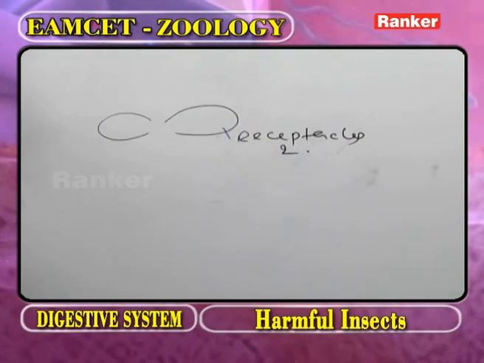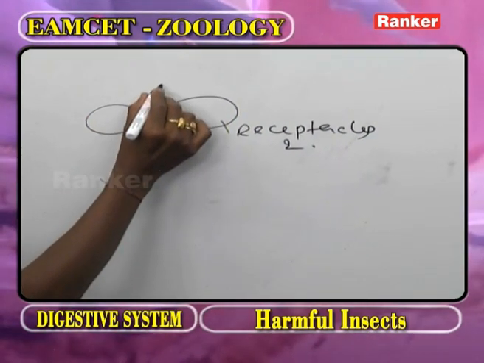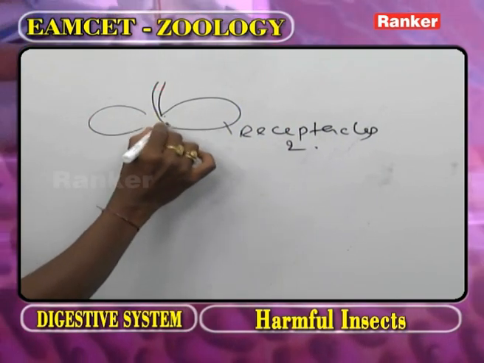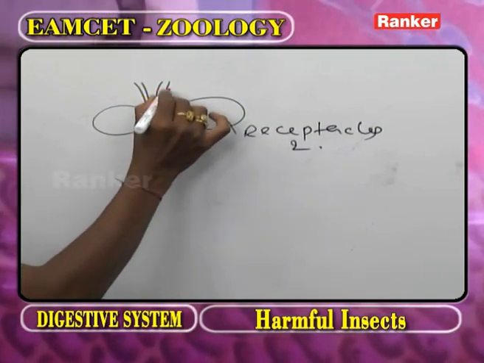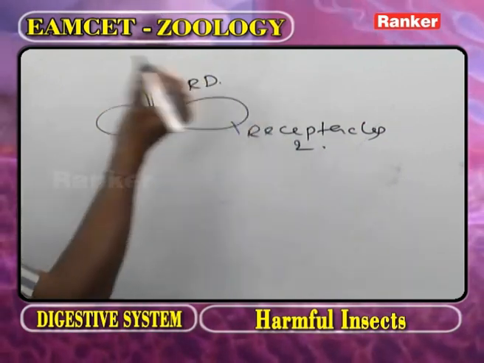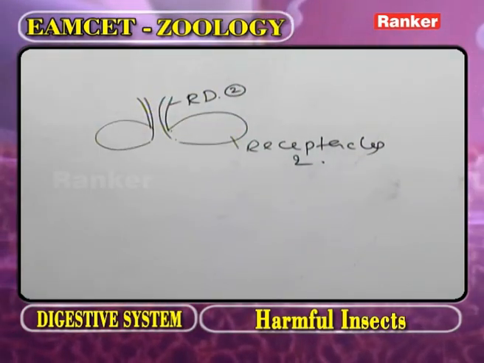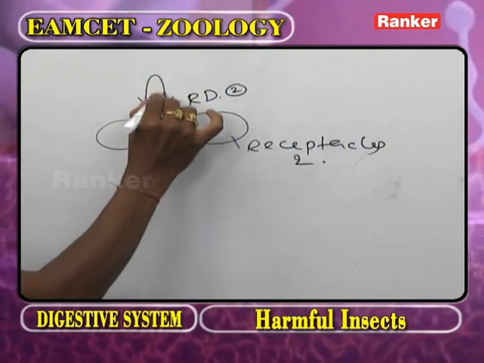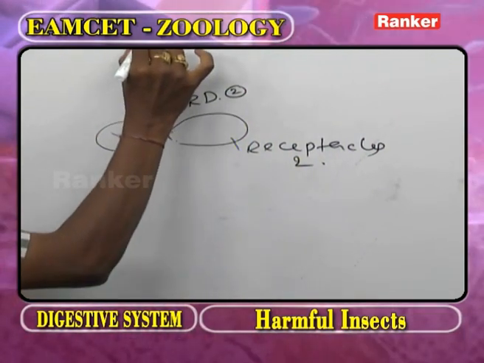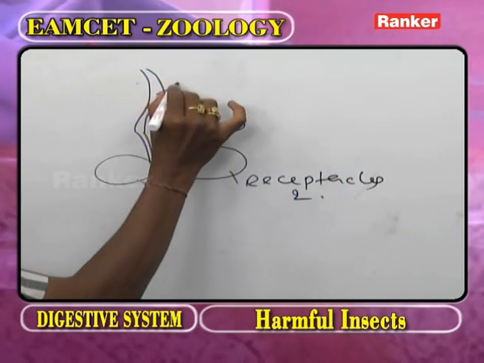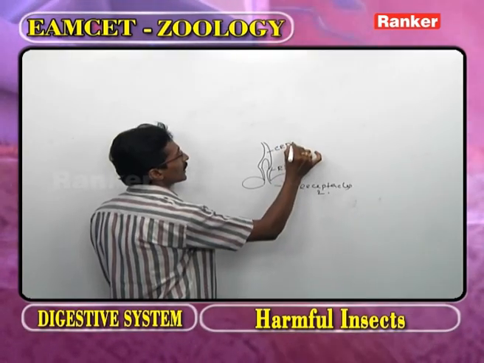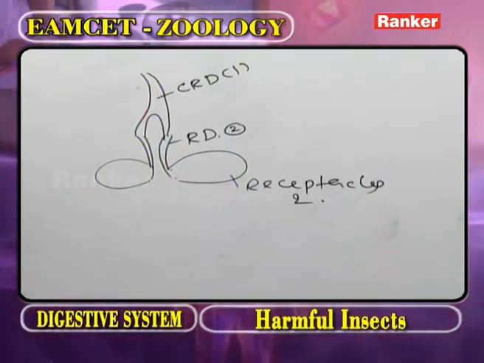Number of receptacles 2. From each receptacle, a duct arises. This is called the receptacular duct. Number of receptacular ducts 2. Now these 2 are united and continue as common receptacular duct. It is 1 in number.